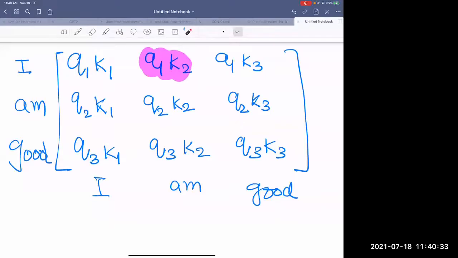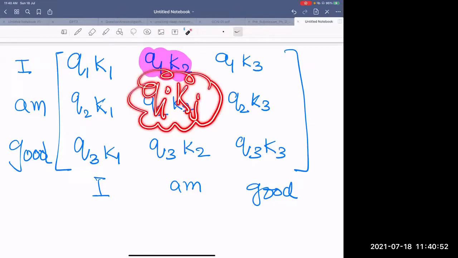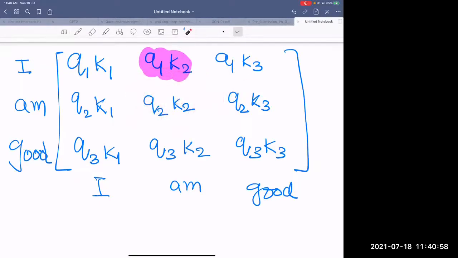Q1, K3, what does it represent? It represents how close the query vector of the first word is to the third word. In fact, any Qi, Kj says how close the ith query word is to the jth key.